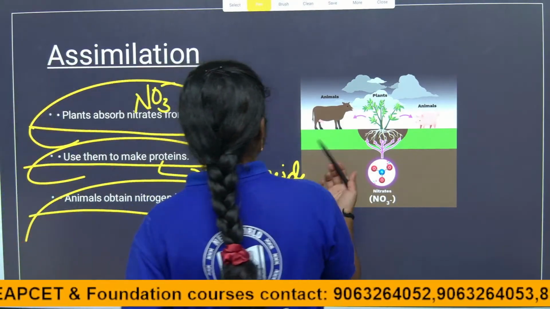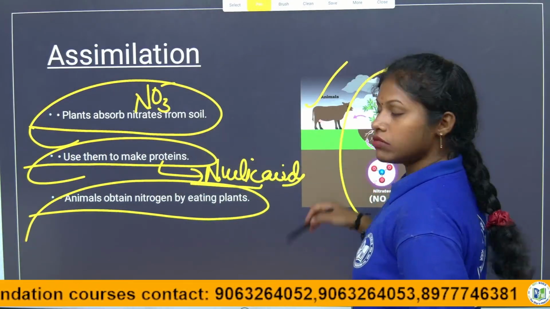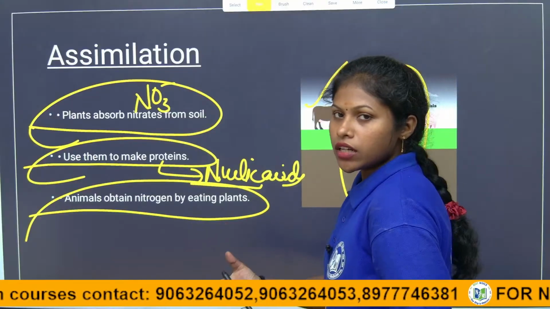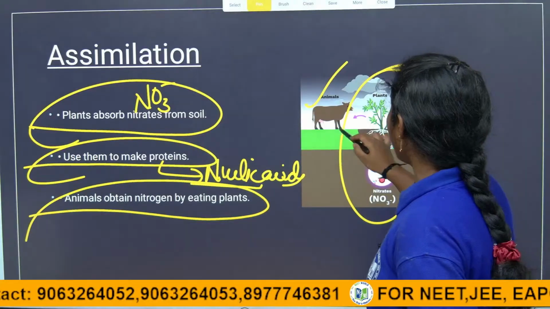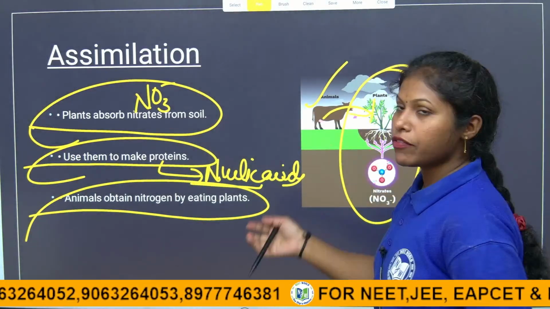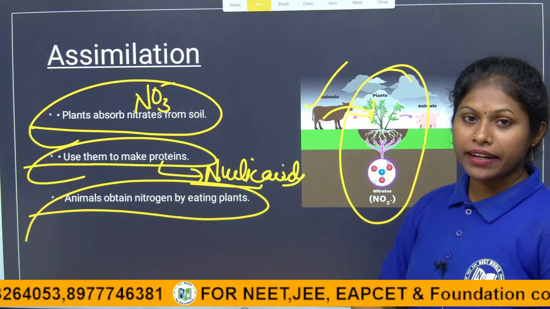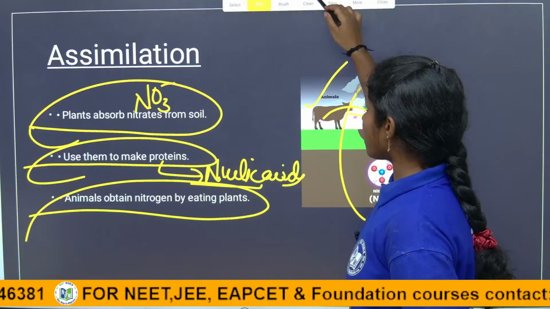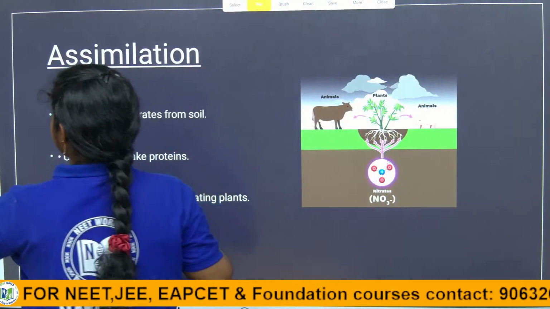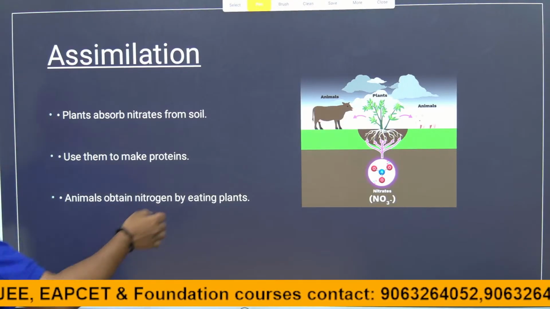So how are they getting the nitrogen? Animals and humans indirectly depend on plants as food, like a staple food. The herbivores, the plant eaters, eat more plants, so they are indirectly getting the nitrogen. After incorporating it, they have to give it back to the atmosphere.